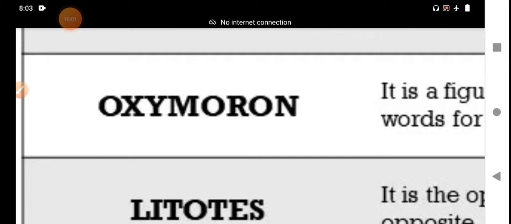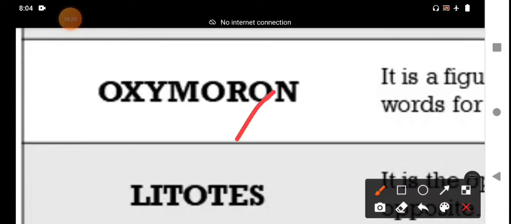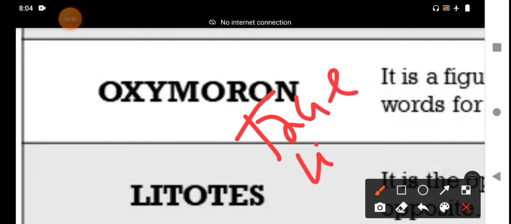He ate the whole piece of peanut. Whole piece. It is opposite, contradictory words. True lies: some films, writings and titles have framed titles like this, film titles, song titles, poem titles. For example, there is an American film whose name is True Lies, T-R-U-E, L-I-E-S. That is the name of the picture.